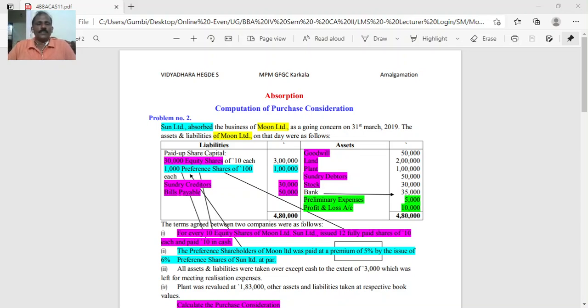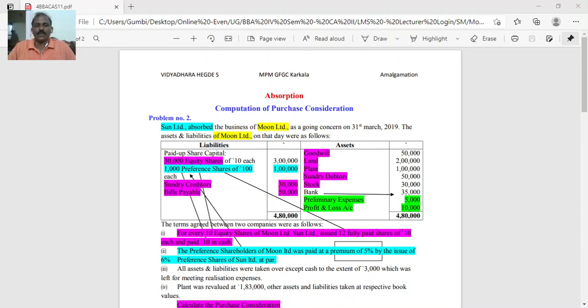In this session, we shall discuss one more problem on absorption, similar to the previous problem. In the previous problem, we calculated purchase consideration on the net asset method. One company purchased the other company.